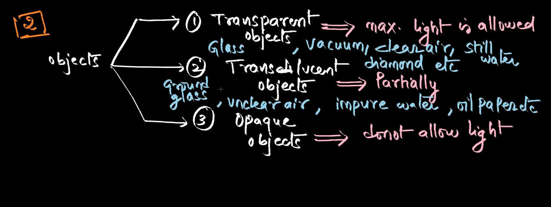So you remember this: normal glass is an example of a transparent object, ground glass is an example of a translucent object, and opaque objects do not allow the light. What can we take? We can take stone as an example, we can take brick as an example. Now the pen which I am writing with is an example.